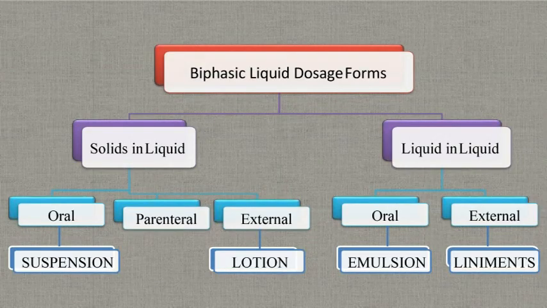Biphasic liquid dosage forms, when there are two phases, solid in liquid and liquid in liquid. Solid in liquid is when some solid particles are incorporated in the liquid preparations. Oral suspensions, parenteral, that is for injections, and for external use lotion. Liquid in liquid, for example oral emulsion is a classical example, and for external administration, that is liniment.